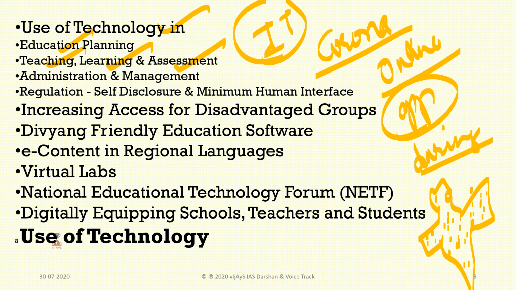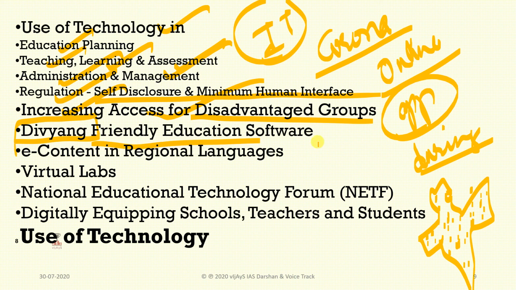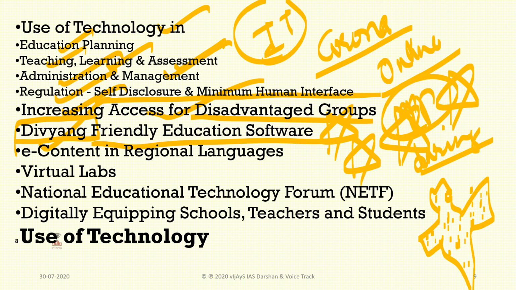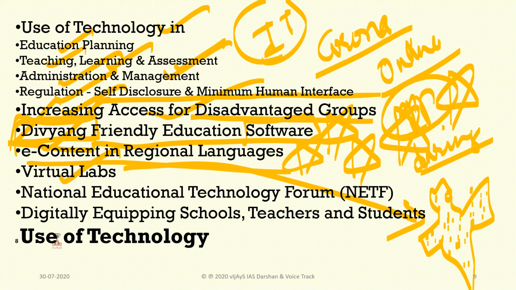And after that, administration management also will be made. Regulation of self disclosure, minimum human interface, increasing access of disadvantaged groups, Divyang friendly education software. This is also most important. For disabled persons, Divyang persons, our government has made a most important thing with IT technology. This is very helpful for them, and I think this will be the highlight of the policy. E-content in regional languages and virtual labs will be there, as I said about this IT technology software. So this will help for that.